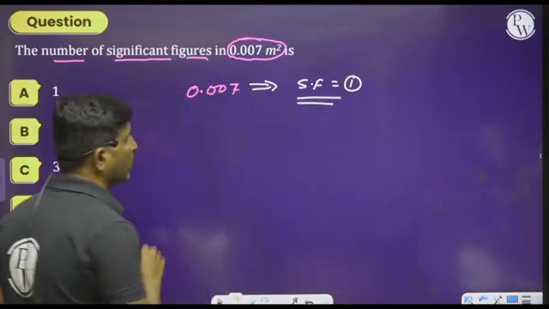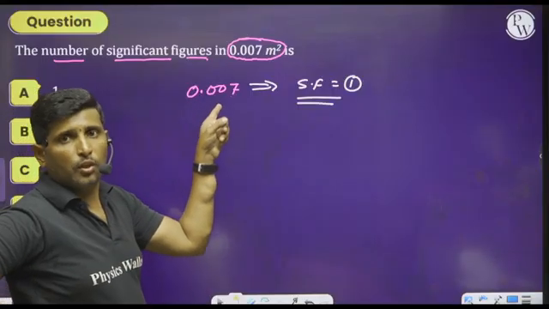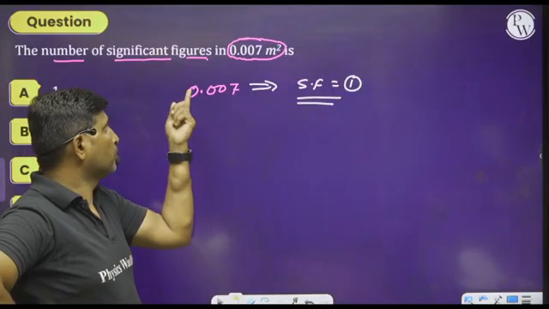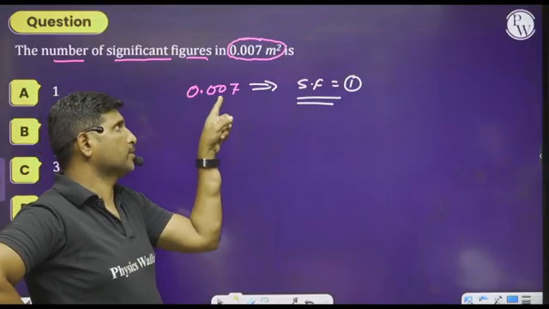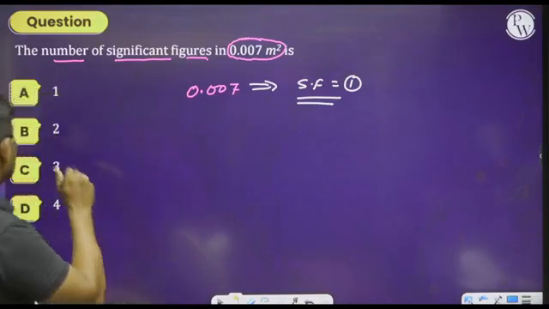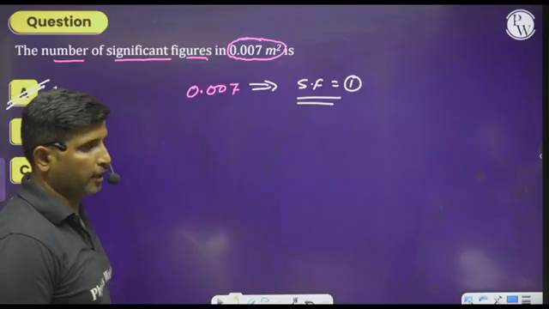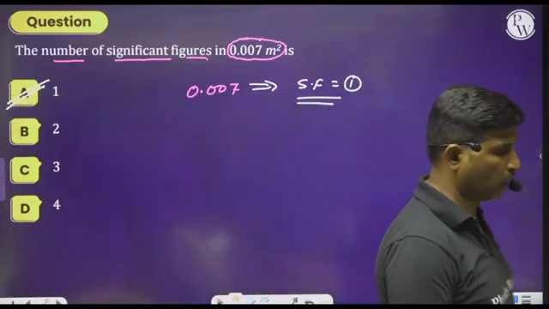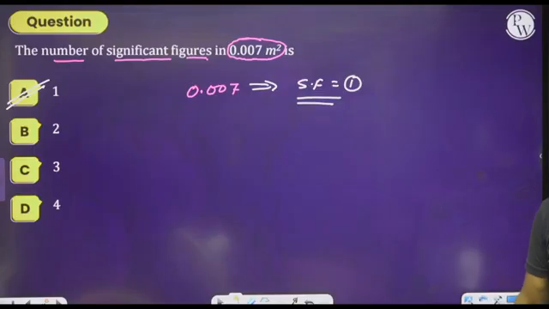Is it right or not? Because the zeros before a decimal point and after a decimal point and before a non-zero digit are insignificant. Therefore we can go with the answer A, that is option 1.